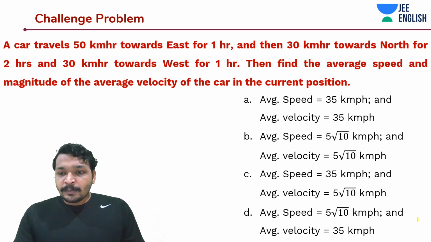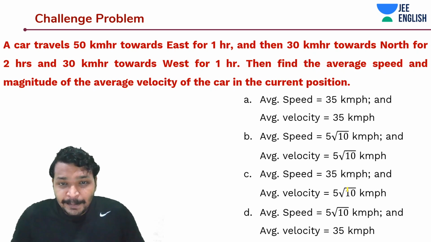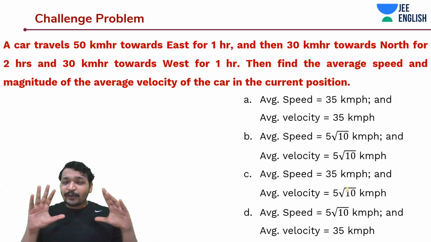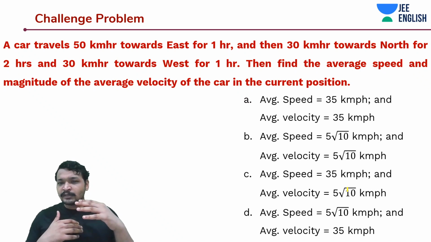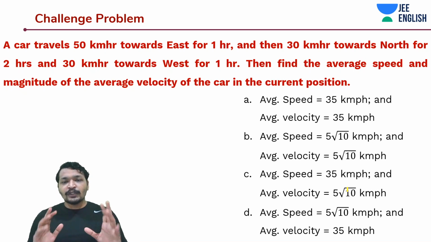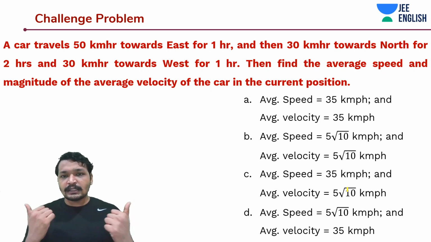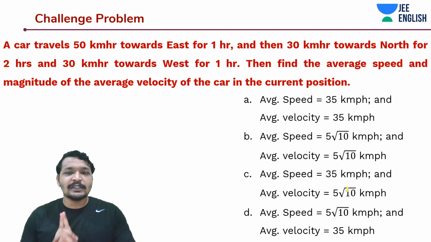So the option would be, see, this is a standard recipe in most competitive exams, where they'll try to confuse you with similar options. Even though the values will be correct, they'll just interchange speed and velocity with the same values so that you get confused. And there is a standard rule of thumb to do this. I'll tell you about this in the next Confuse Me challenge problem.